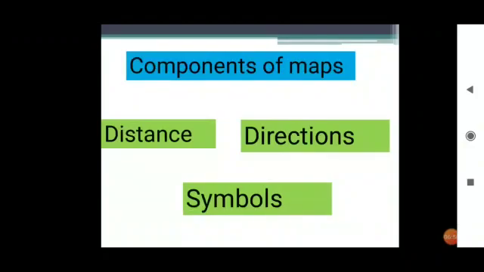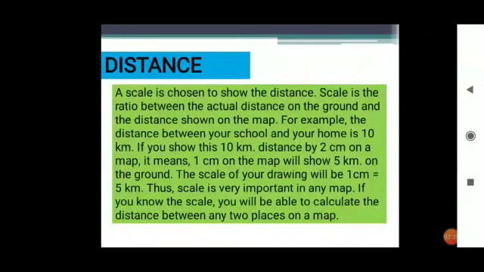Now the next one is components of maps, okay. So the first is distance, second is directions, third is symbols, okay. So first we will discuss the distance. Means the actual distance whatever is there, that distance only you can see on the map. Is it possible to show the real picture on the map? No, it is not possible. So how can we show distance? For this we choose the scale. So a scale is chosen to show the distance.